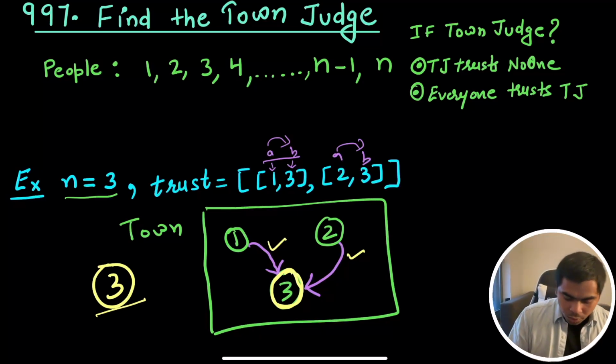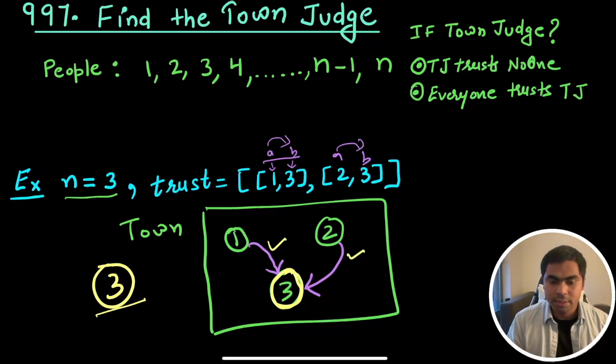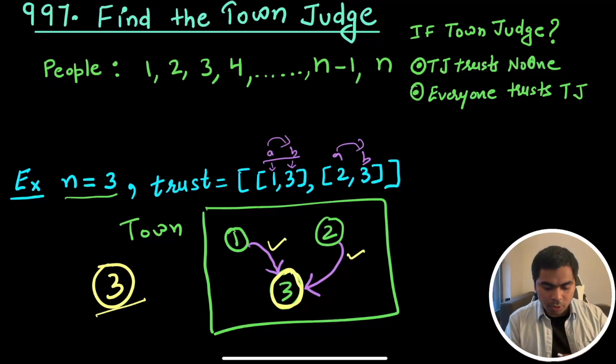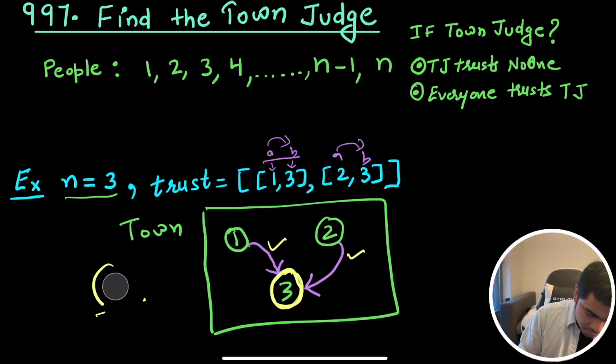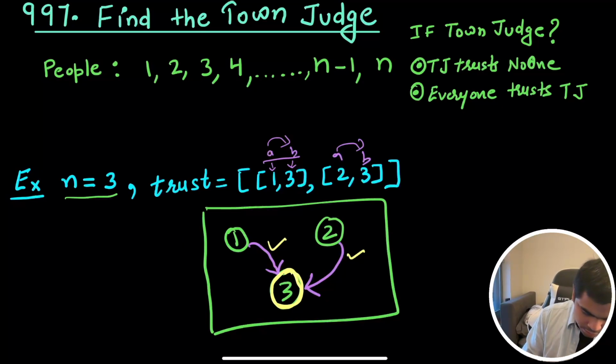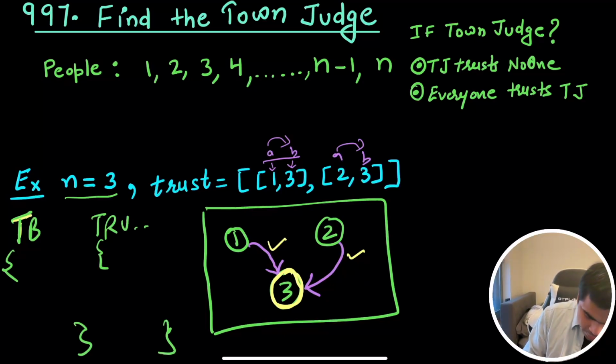So what we are going to do is have two dictionaries to create two relationships for all the people: trusted by and trusting. So we're going to create 2 dictionaries. In this example we will have these 2 dictionaries, first trusted by and trusting, and then we iterate over our trust.